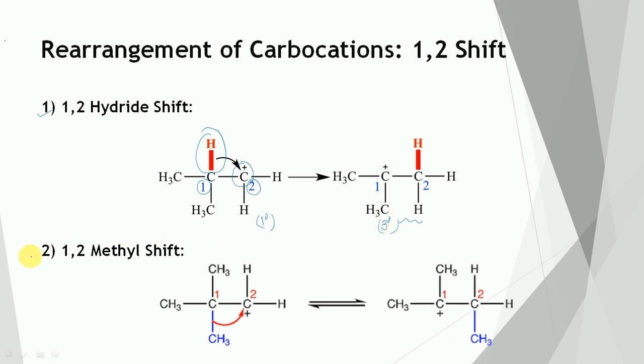Similarly, 1-2 methyl shift. In this case, the methyl group from carbon number 1 shifts to carbon number 2, which carries the positive charge. So this shifting of methyl from carbon number 1 to carbon number 2 is called a 1-2 methyl shift. So this one is the primary carbocation and it can lead to the formation of the more stable tertiary carbocation.